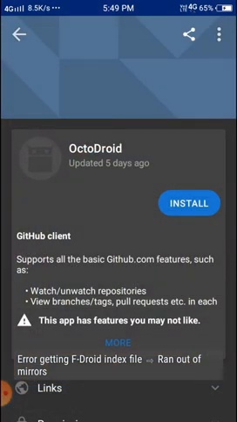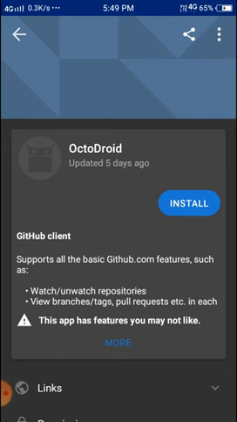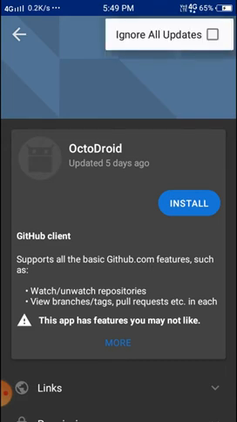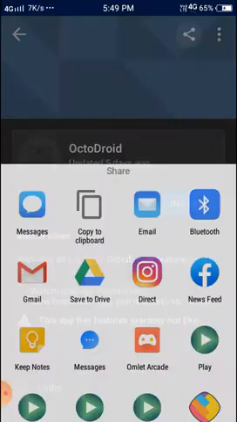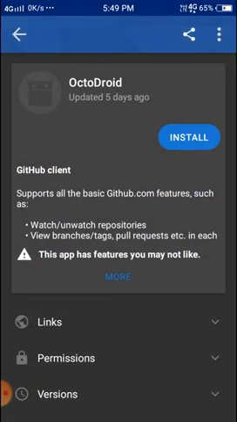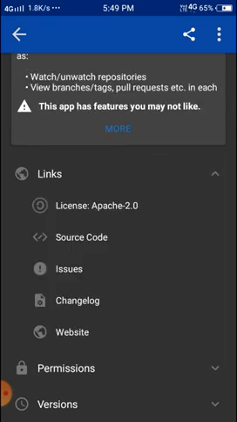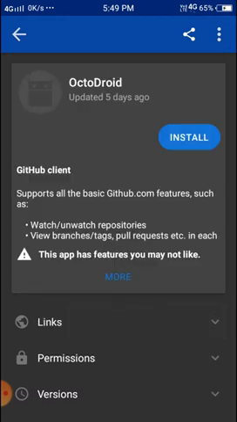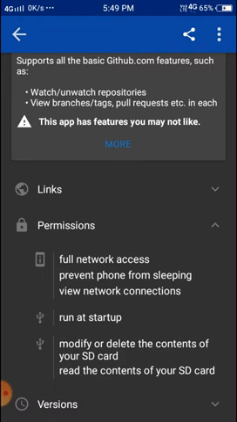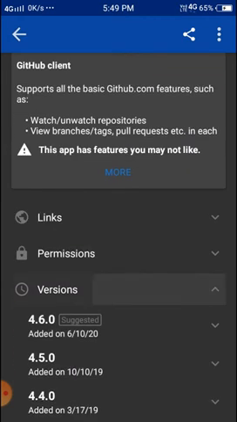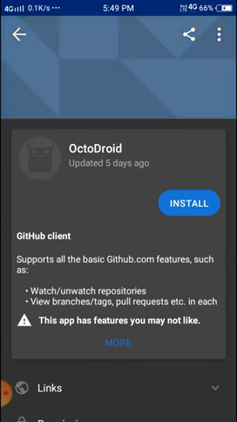Let's just click on one in this app. Very good things we can see. Here we can see all updates, we can allow, we can share, and we can install the apps. Not all Play Store features, but some security we can also see. Here you can see all the app links, and premium, and all the things will be allowed. Lastly, you can see versions, which the Play Store doesn't have. You can see three versions. Just install, and you can do all the things.